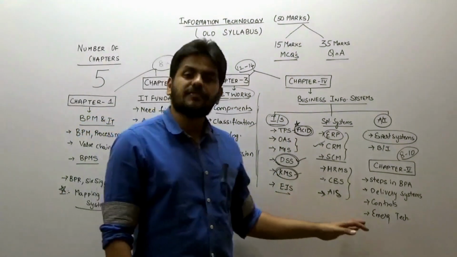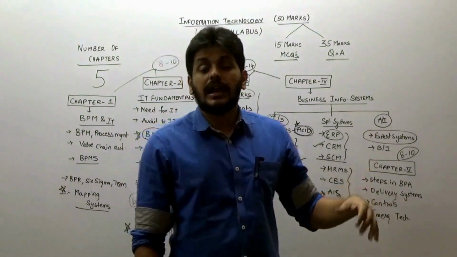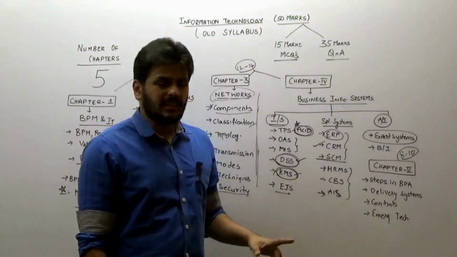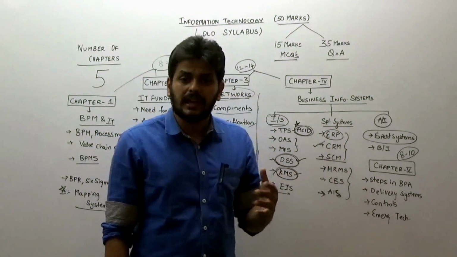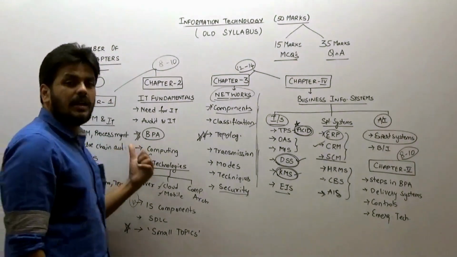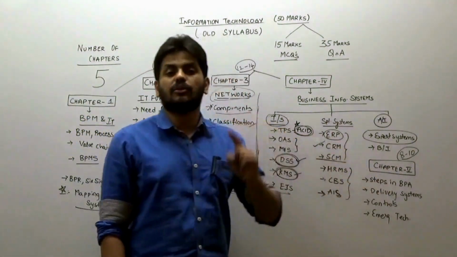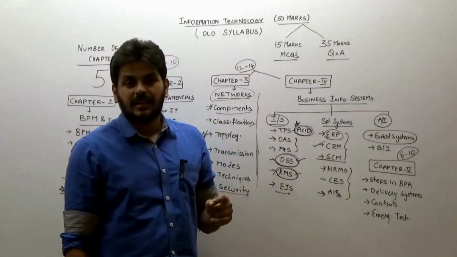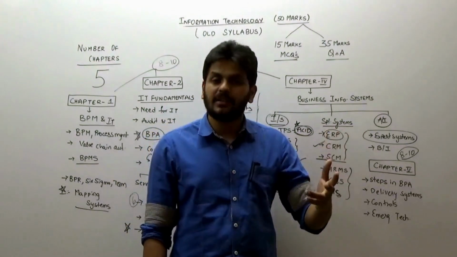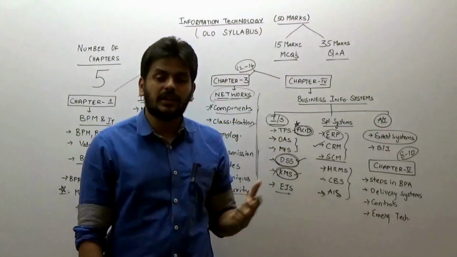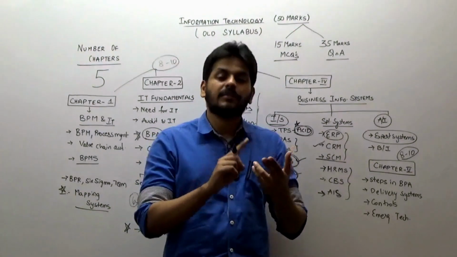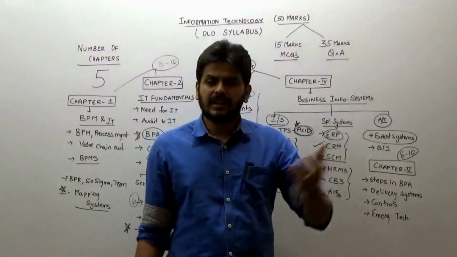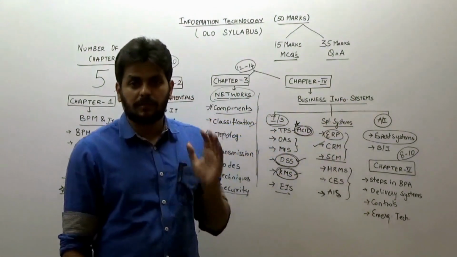Bringing you to the last and 5th chapter. This is application softwares and how they are used. Before going to anything in this chapter, the 8 steps involved in BPA, which you already read in the 2nd chapter, will be elaborated here. You have to read them. Then a lot of small systems are there, right? Starting from Tally, MS Office, they explained a few systems. You can go through all that. Travel management system, retail billing systems, lots of small softwares. Just a glance, it won't take much time, you can go through that part.